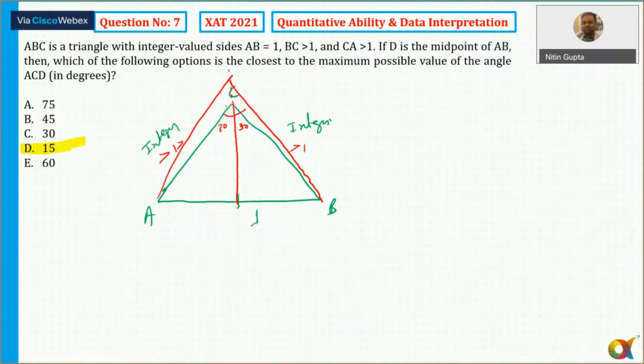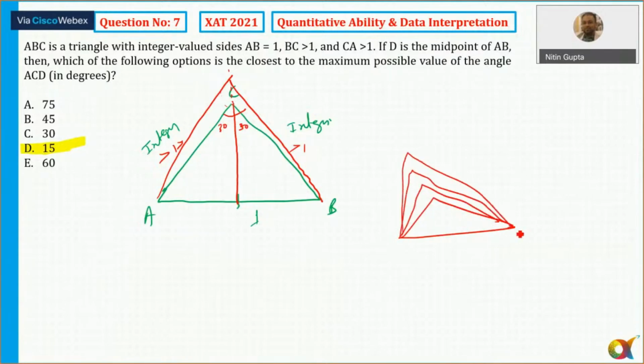You can easily observe here that if there is a line like this one, if I keep drawing the angle like this one, the angle will all decrease, isn't it? It will always keep decreasing from the same point. So the answer has to be less than 30.